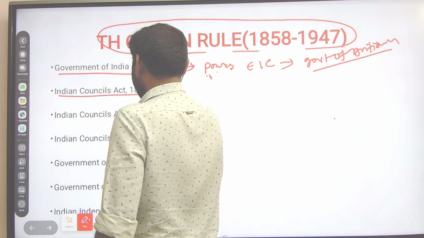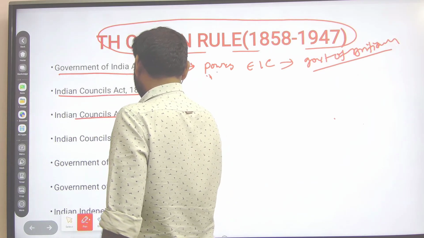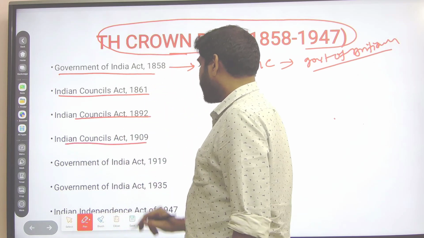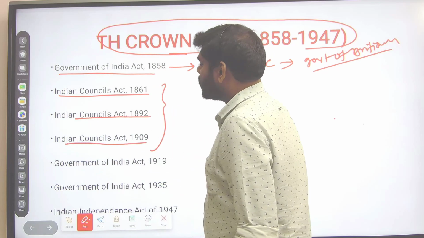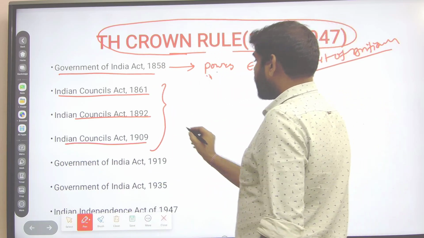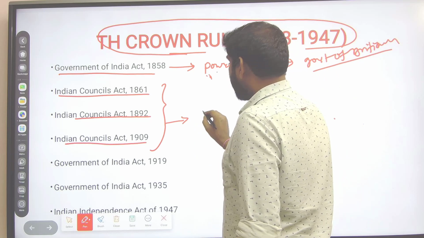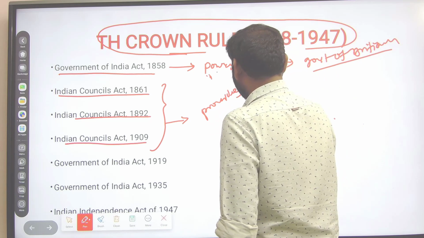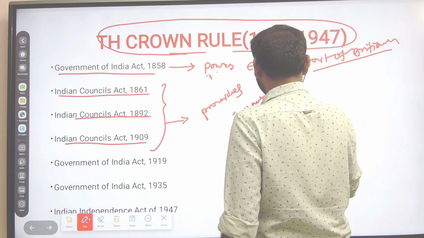Here are the Indian Councils Act 1861, Indian Councils Act 1892, and Indian Councils Act 1909. These came to be known as Council Acts. Why? Because they provided for the expansion of the councils.